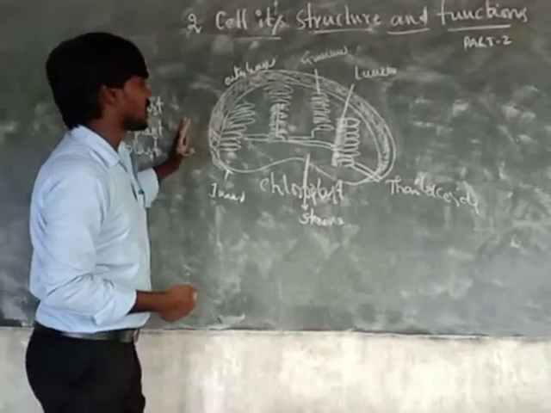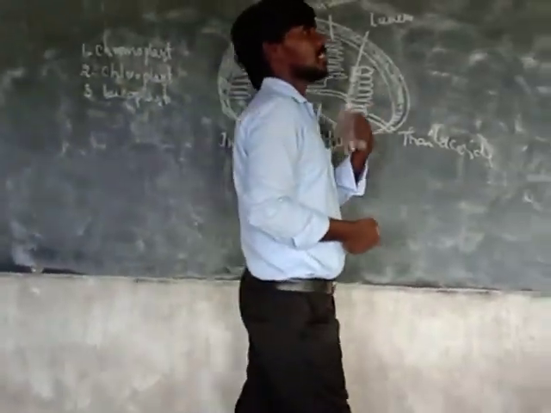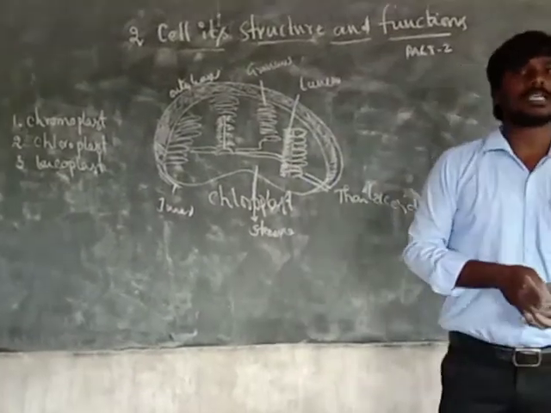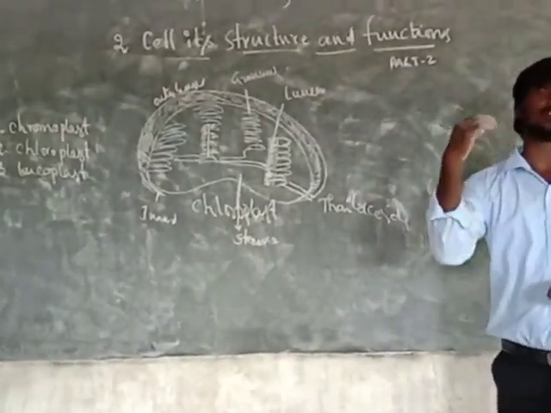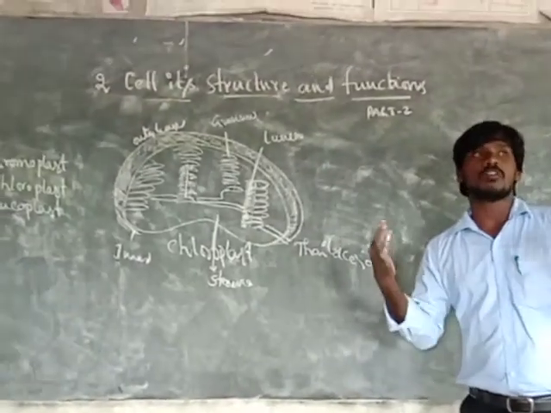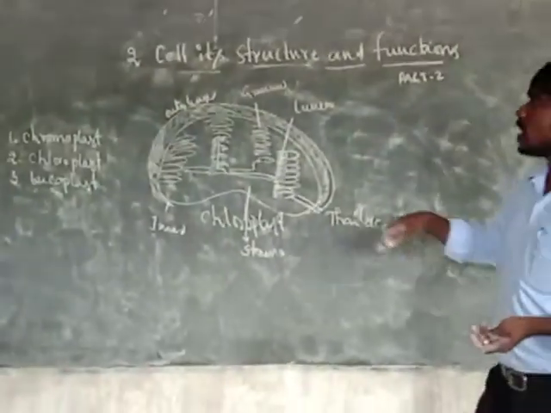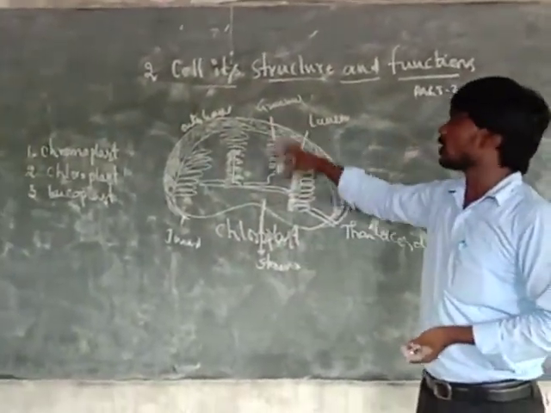Chloroplast, what is the color? Green in color. What is the main use of chloroplast? It traps the sun, that is called photosynthesis. It traps the sunshine and solar energy is converted into potential energy. That is the use in photosynthesis. The granum and stroma are two layers.